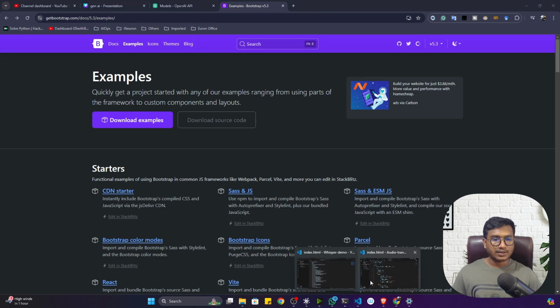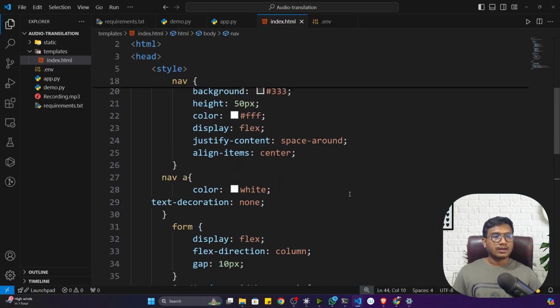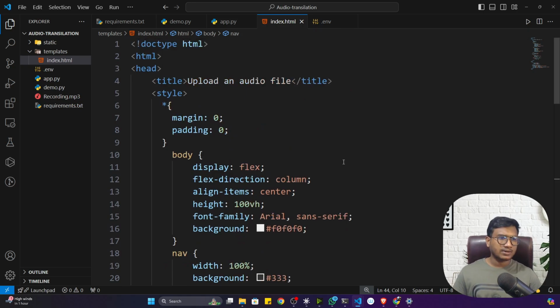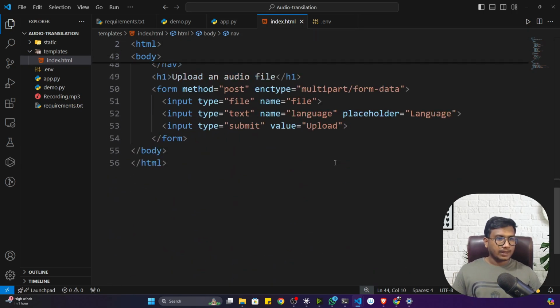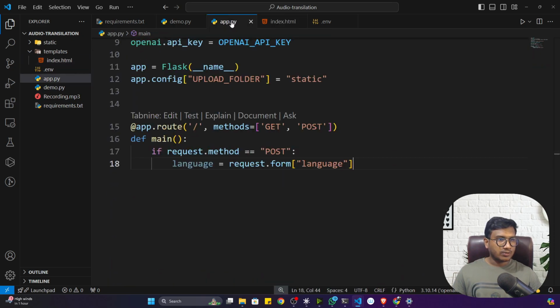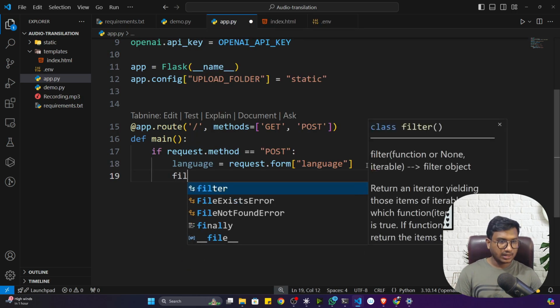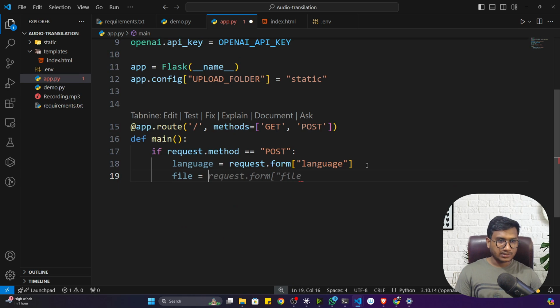So I just referred to this website, collected this HTML and CSS code, and modified it with respect to my requirement. This is the idea. Now I think everything is fine. Now I'll go back to my app.py, and I'm getting the language. Then I also need the file. So to get the file, I'll store it inside a file variable, and I'll just write request.form.